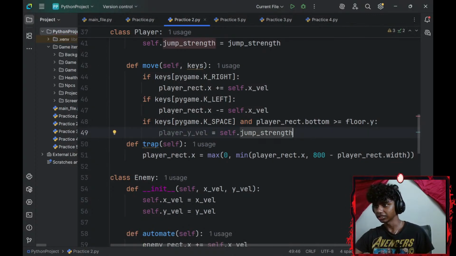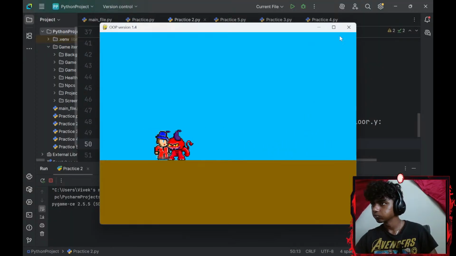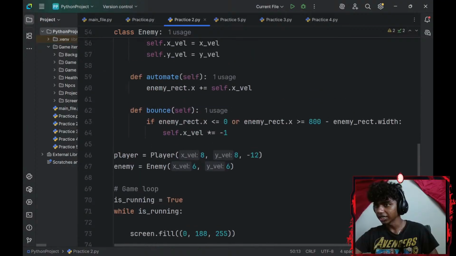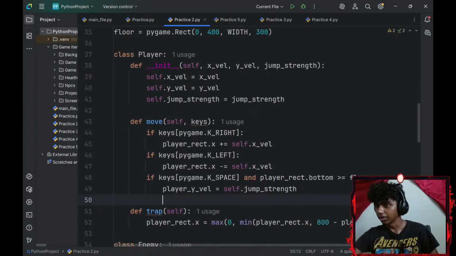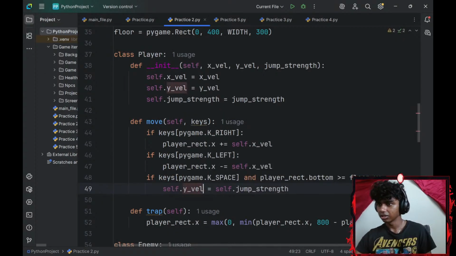Okay, just need that. Now, if I jump, did I add my jump strength here? Jump strength is -10. If my keys are index of pygame.key, player underscore rect. I don't have a y-axis velocity. This should be self dot y underscore velocity.